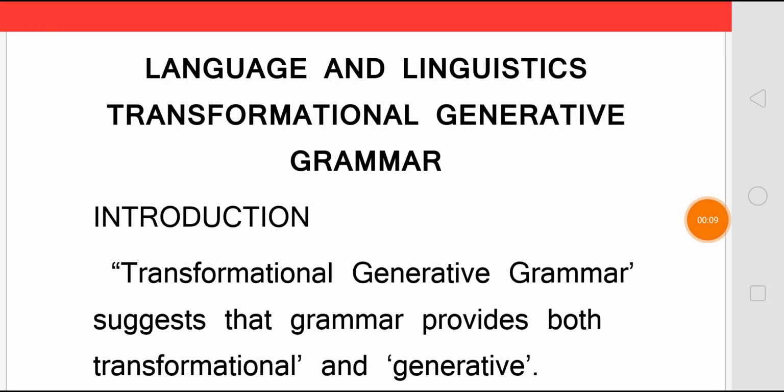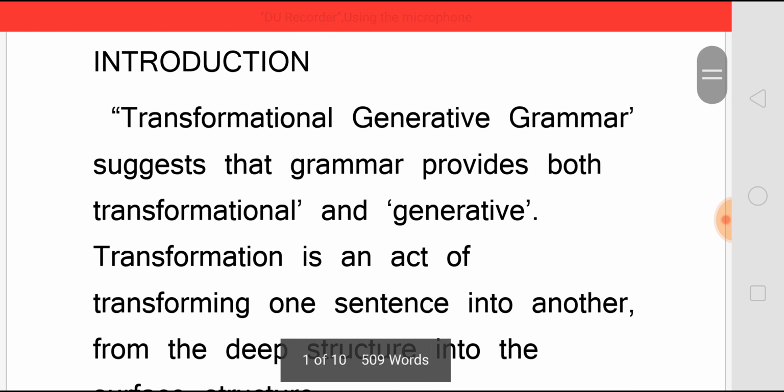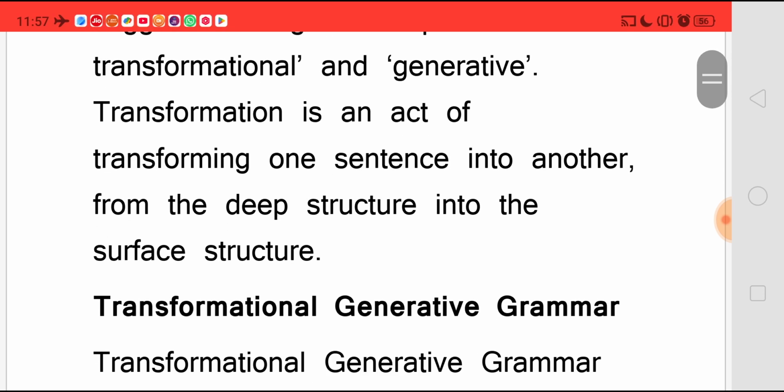The term transformational generative grammar says that grammar gives both transformation as well as generative. That is, it is both transformational. It can change one sentence into many number of sentences, and also it is generative because it can generate its own sentences. Now, transformation is an act of transforming one sentence into another. That is, it will transform from the deep structure into the surface structure.